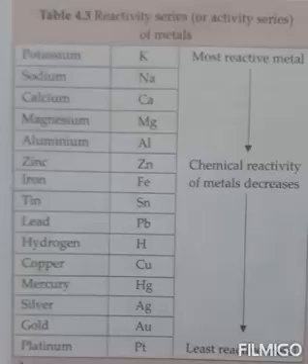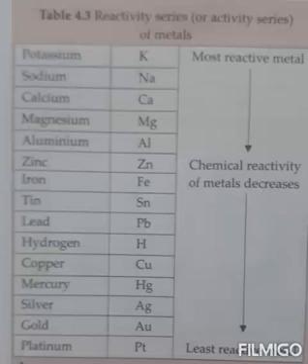Let us discuss the reactivity series of metals. Metals are arranged in a series according to their chemical activity. The arrangement of metals in a vertical column in the order of decreasing reactivities is called the reactivity series of metals.